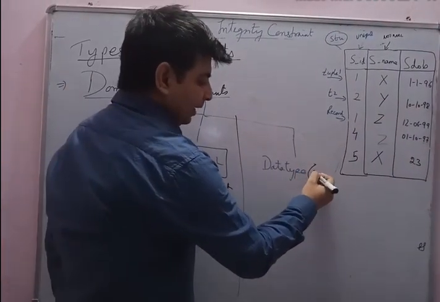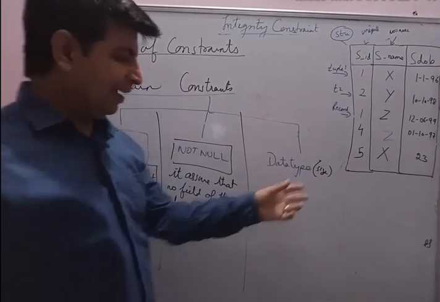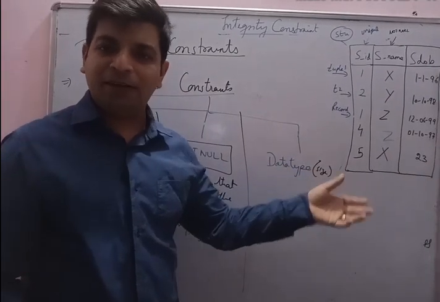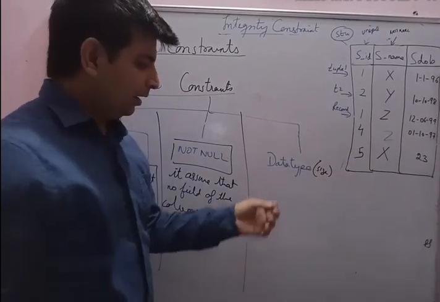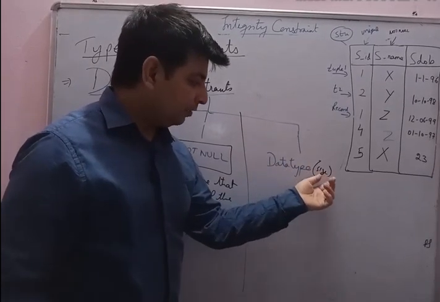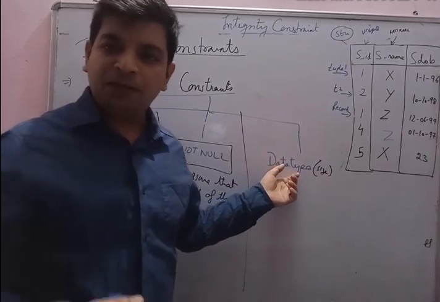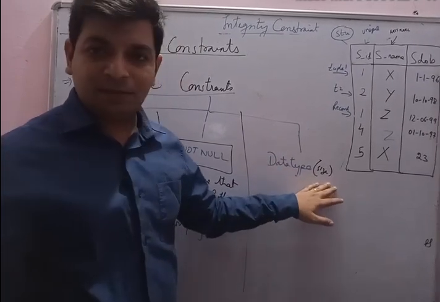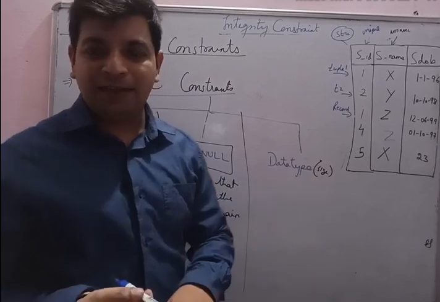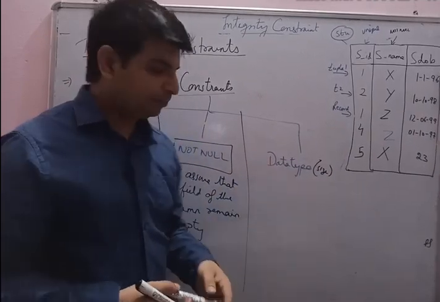Data types come by default with size. Okay, somewhere you will find this size is a different domain constraint, but it is not. Size comes with the data type. Sometimes it is mandatory to have size with the data type, sometimes it isn't. Like in date, timestamp, time, integer, you don't have to put the size. But for others like character, you have to put the size. What is the size of character you want.